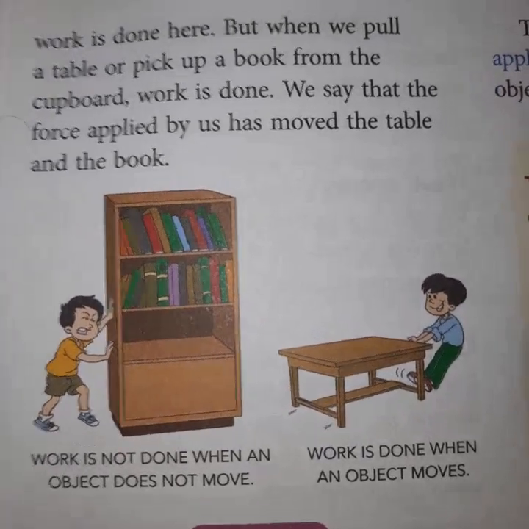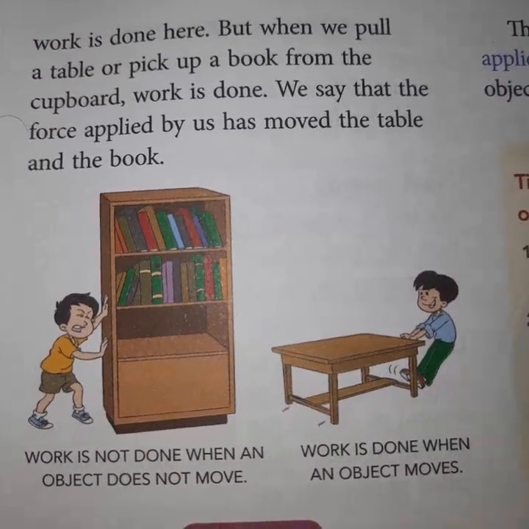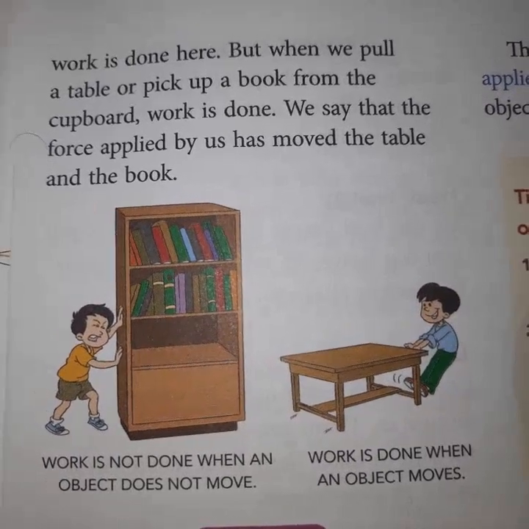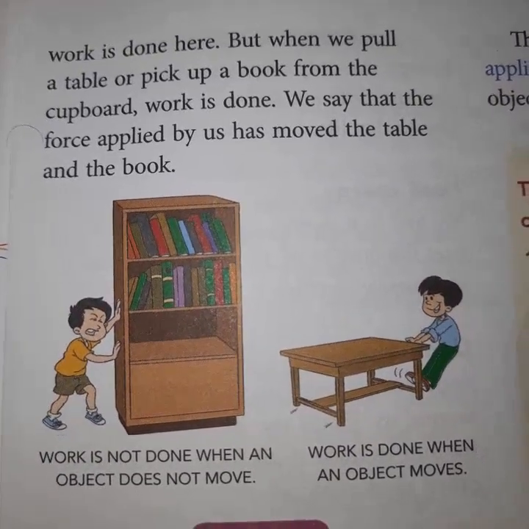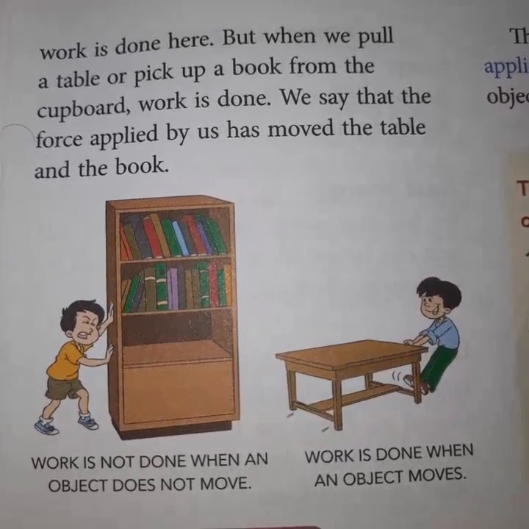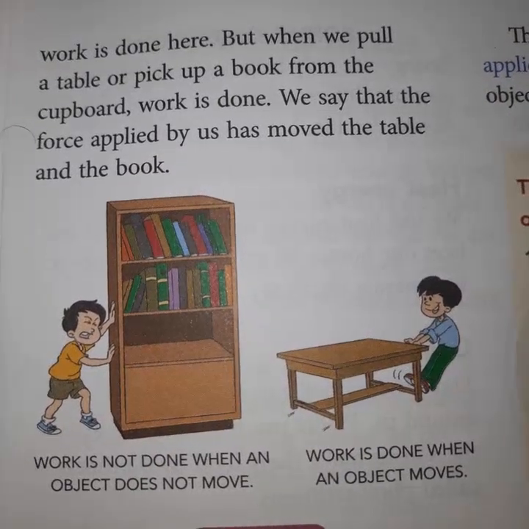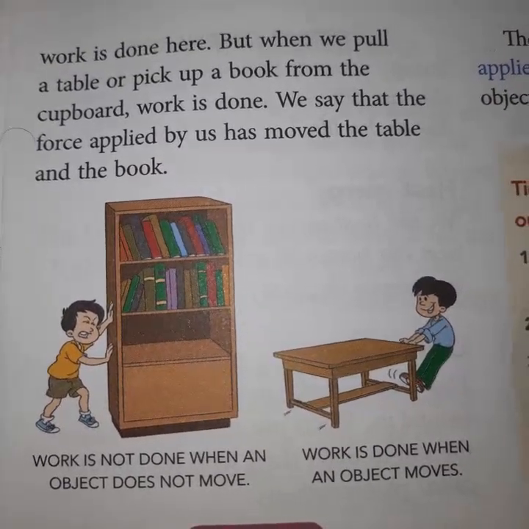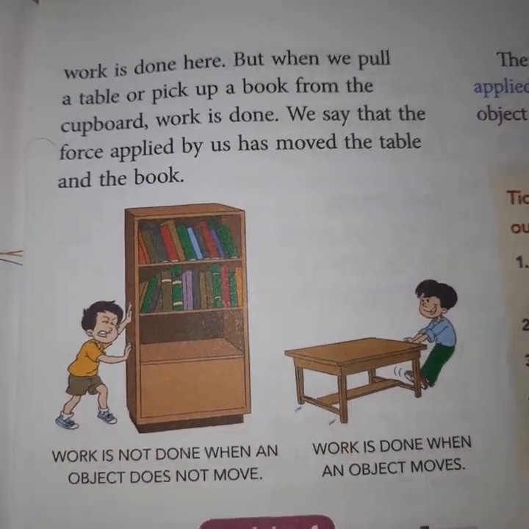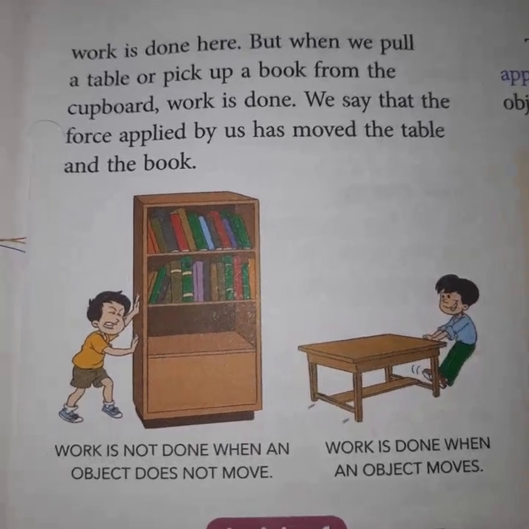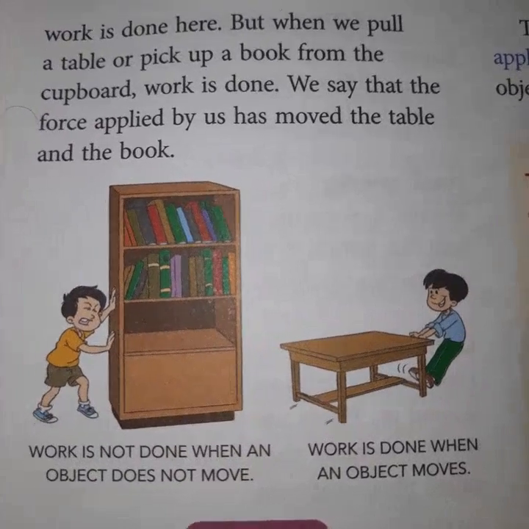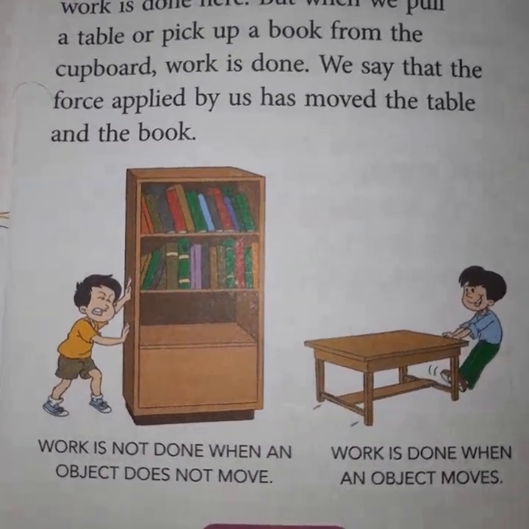So see the two pictures. See the left hand side picture. Work is not done when an object does not move because the weight of the object is very large. The weight of the cupboard is very large compared to the weight of the boy. But in the right hand side picture, it is the table, and the weight of the table is less compared to the cupboard. So the boy can easily pull or push that table. So in the right hand side picture, there is work done, and in the left hand side picture, there is no work done.